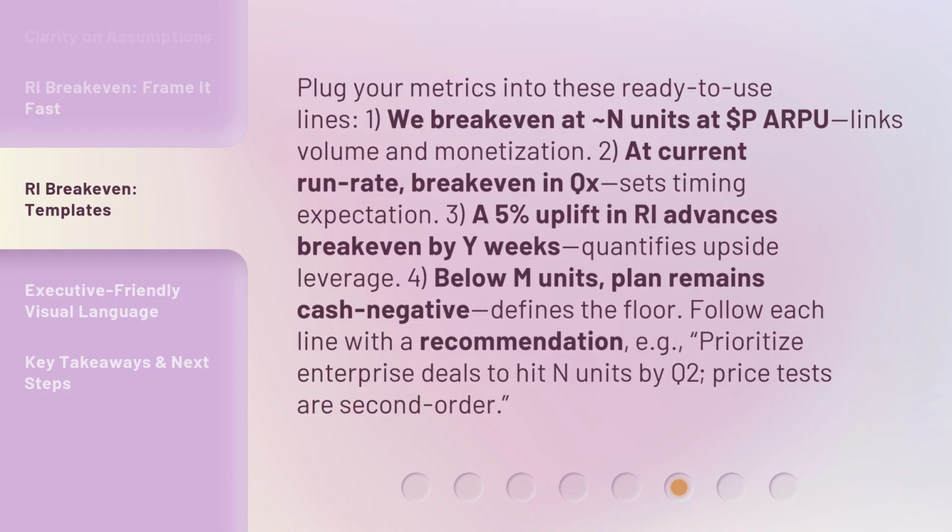3. A 5% uplift in RI advances break even by Y weeks, which quantifies upside leverage. 4. Below M units, the plan remains cash negative, which defines the floor. Follow each line with a recommendation, e.g., prioritize enterprise deals to hit N units by Q2. Price tests are second order.